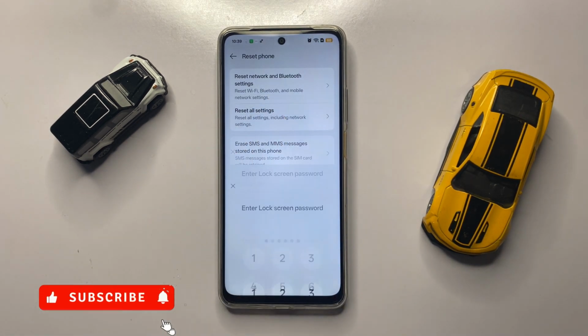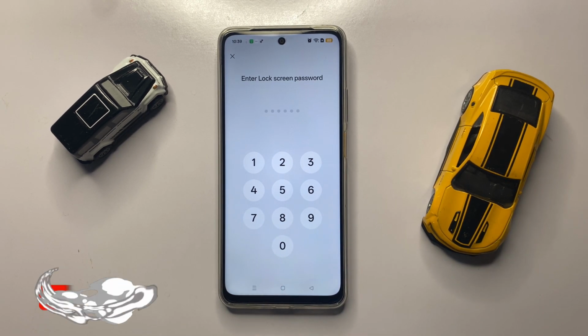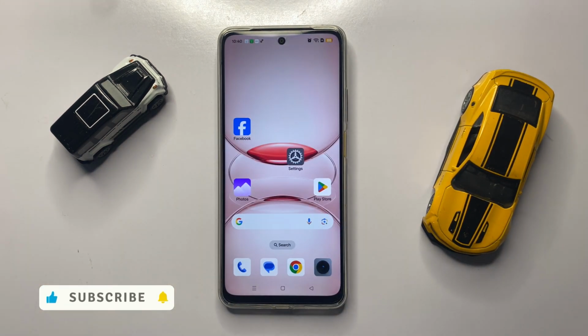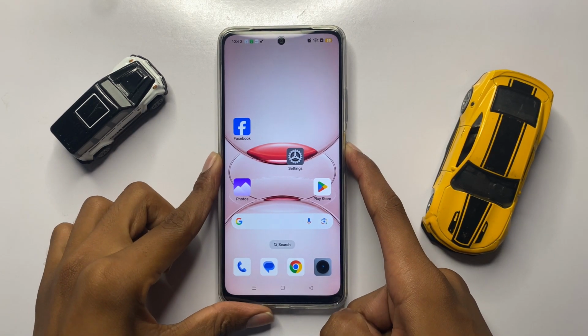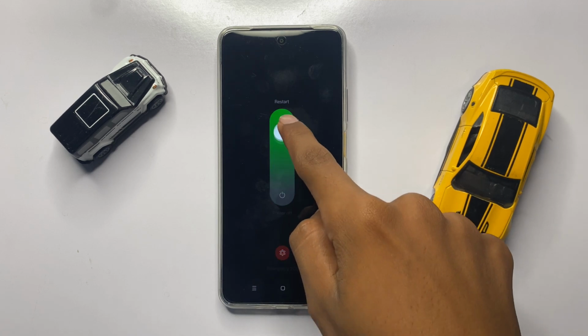Now click on it. Now here enter your password to reset all your settings. After resetting all the settings, then go back to your home screen and restart your device. To restart your device, press and hold the power button and then swipe up to restart your device.